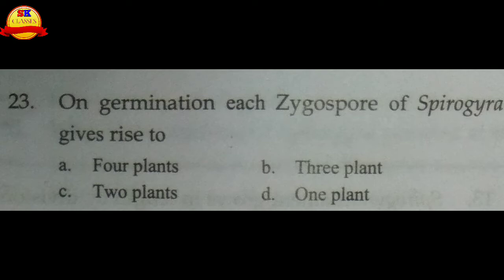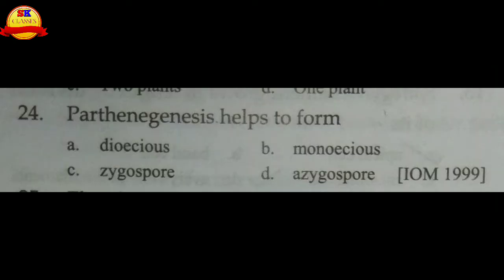On germination of each zygospore of Spirogyra gives rise to: 4 plants, 3 plants, 2 plants, or 1 plant. All of you know that when the zygospore germinates, there are 2 cells at first. One grows into a holdfast cell, another into the filament. So only 1 plant grows from 1 zygospore. Parthenogenesis helps to form dioecious, monoecious, zygospore, or azygospore. The right choice will be azygospore.